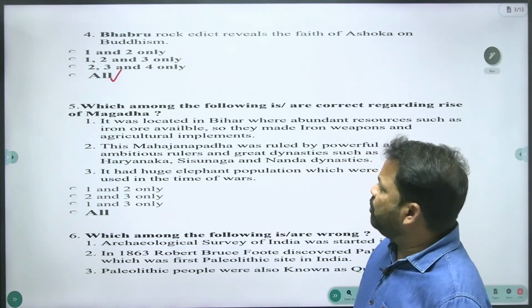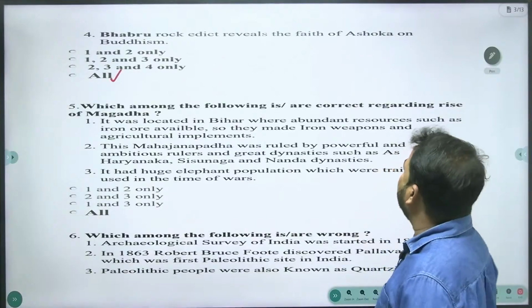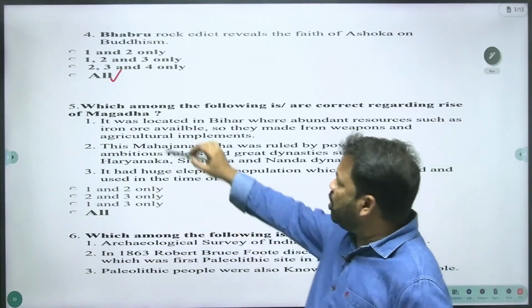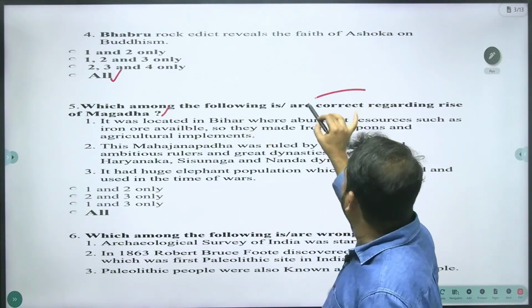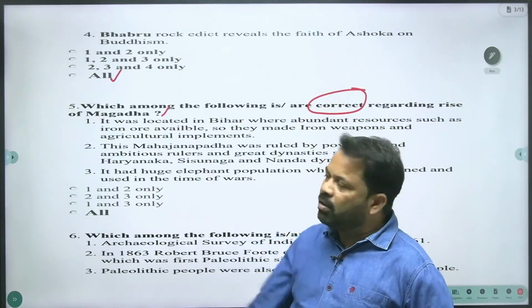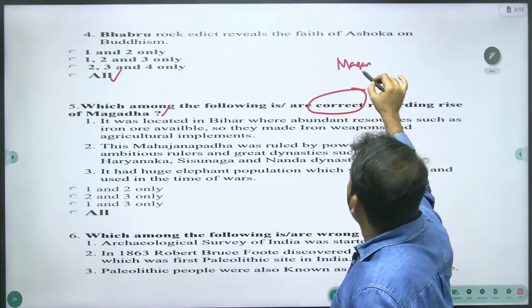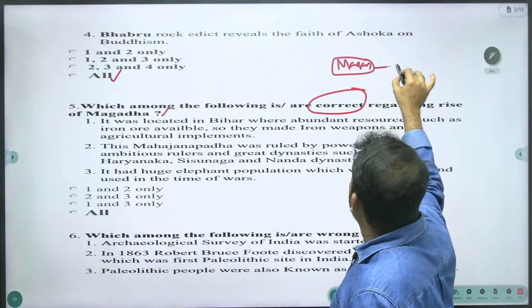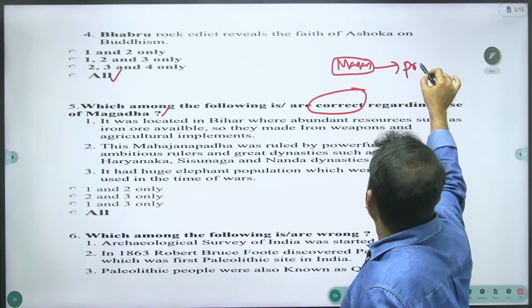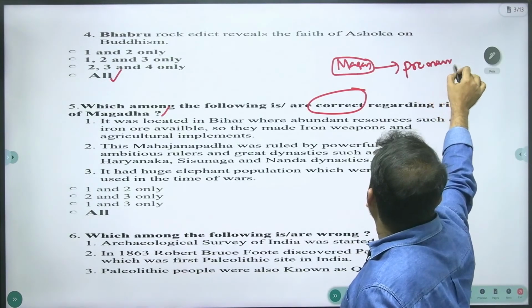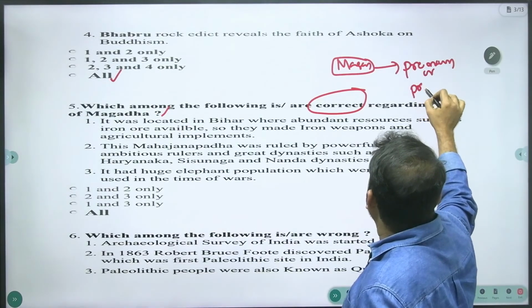And let's come to the fifth question. Which among the following is/are correct regarding rise of Magadha? So once again the question demands the correct statement. Rise of Magadha. This question belongs to the pre-Mauryan period, or you can call it the post-Vedic period.